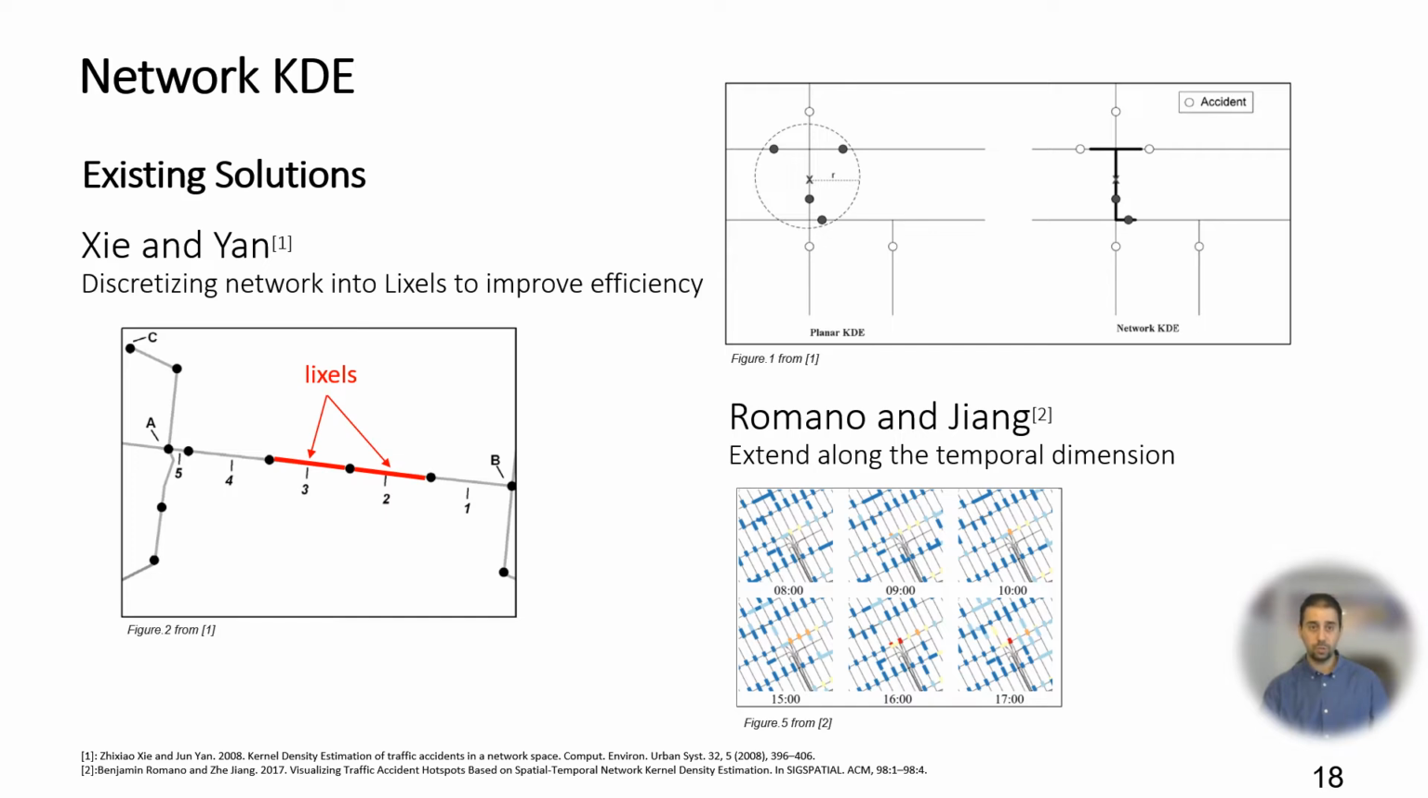Our solution is to use network kernel density estimation, or network KDE, which generates a probability to sample locations so that the locations are on the road network and respect the observed data distribution. Xie and Yan were the first to propose the concept of network KDE, and to reduce computation cost, they discretized road segments into small units, called lixels. Later, Romano and John extended this idea along the temporal domain to cope with the spatio-temporal network KDE.